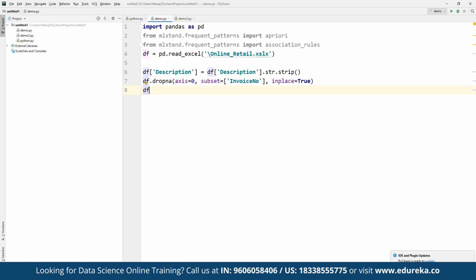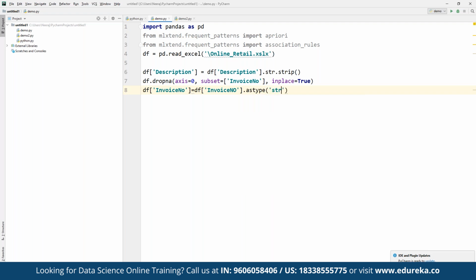And then from the data frame, we can define the invoice number and convert it to a string. So here we have the invoice number dot astype, and we can keep it as astype, where we define it to be a string value.